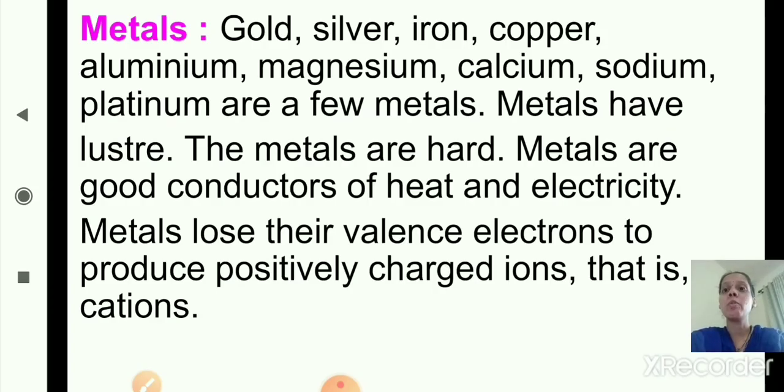Metals like gold, silver, iron, copper, aluminium, magnesium, calcium, sodium, platinum are a few examples of metals. Metals have luster, means they have shine. Metals are hard. They are good conductors of heat and electricity. Metals lose their valence electrons to produce positively charged ions, that is cations. So this is about metals.